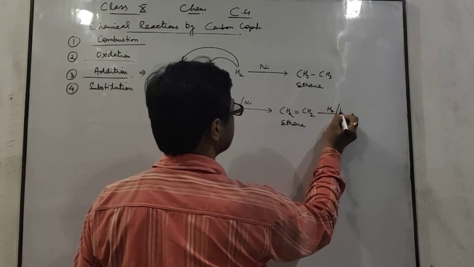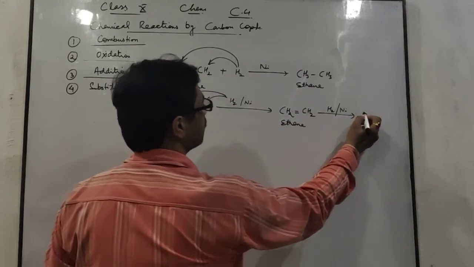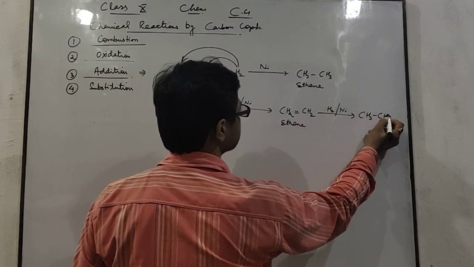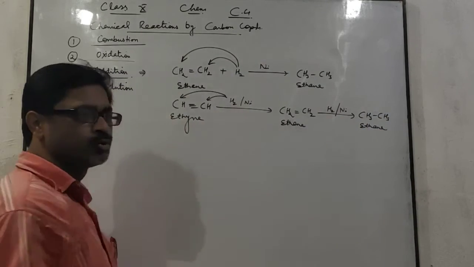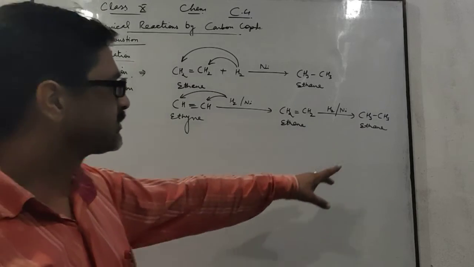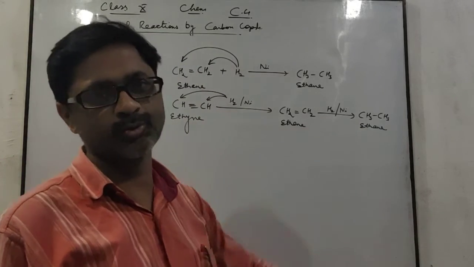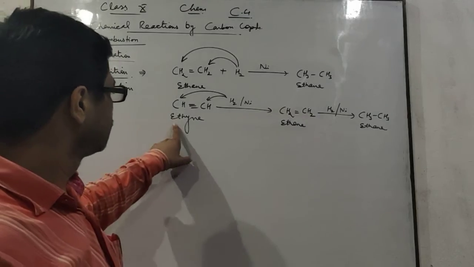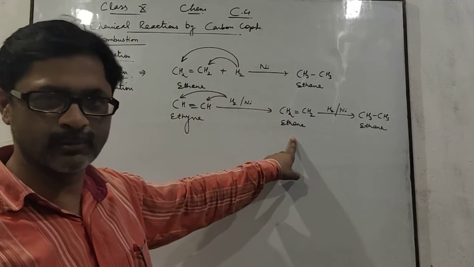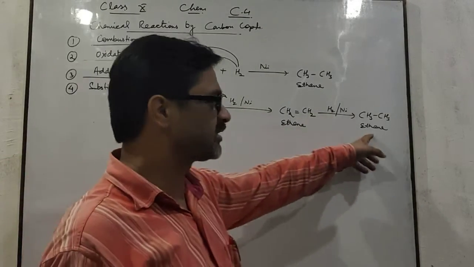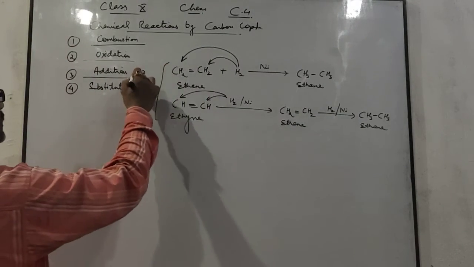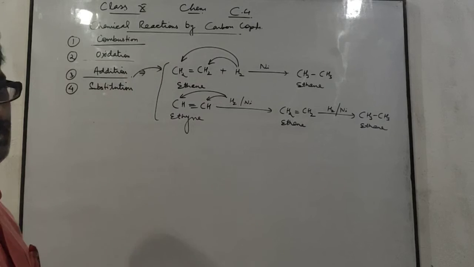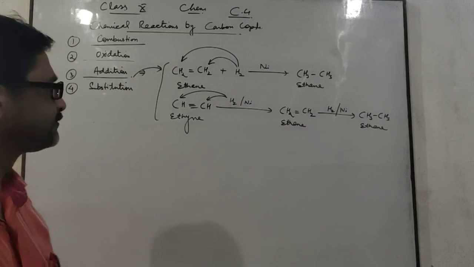Again it reacts with hydrogen in presence of nickel and forms CH3 single bond CH3. This reaction continues until a saturated hydrocarbon is produced. Triple bond gets converted to double bond, and then double bond gets changed to single bond. These are the addition reactions shown by unsaturated hydrocarbons.